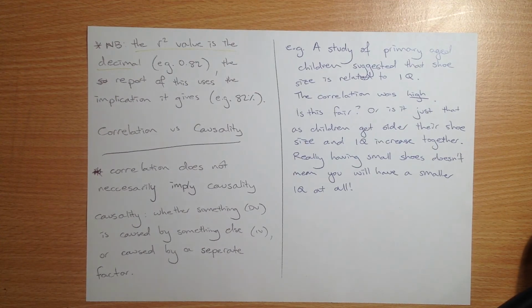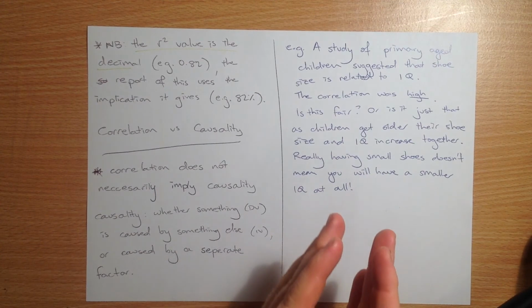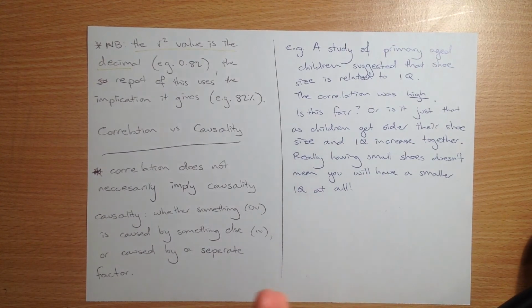So we can't just say that because there's a strong correlation between ice cream sales and shark attacks, that ice cream sales are causing shark attacks. That's ridiculous. Instead, we have to think about the causality, what is causing that, and suggest that they're not actually related, even though the data suggests that there is a strong relationship. So the basic premise is, if they're strongly related, are they actually related to each other or not? Are they actually causing each other, or is it just chance that those two pieces of data can look like they're strongly related?